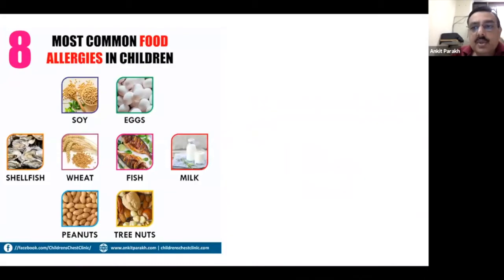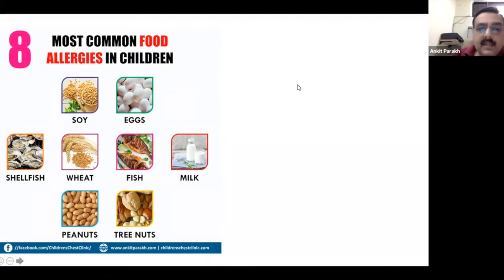Now, the most common foods, if you look across any data, are these top 8 foods across the world. So they include milk, eggs, soy, wheat, fish, shellfish, peanuts, and tree nuts. So these are the top 8 culprits which are there throughout the world.